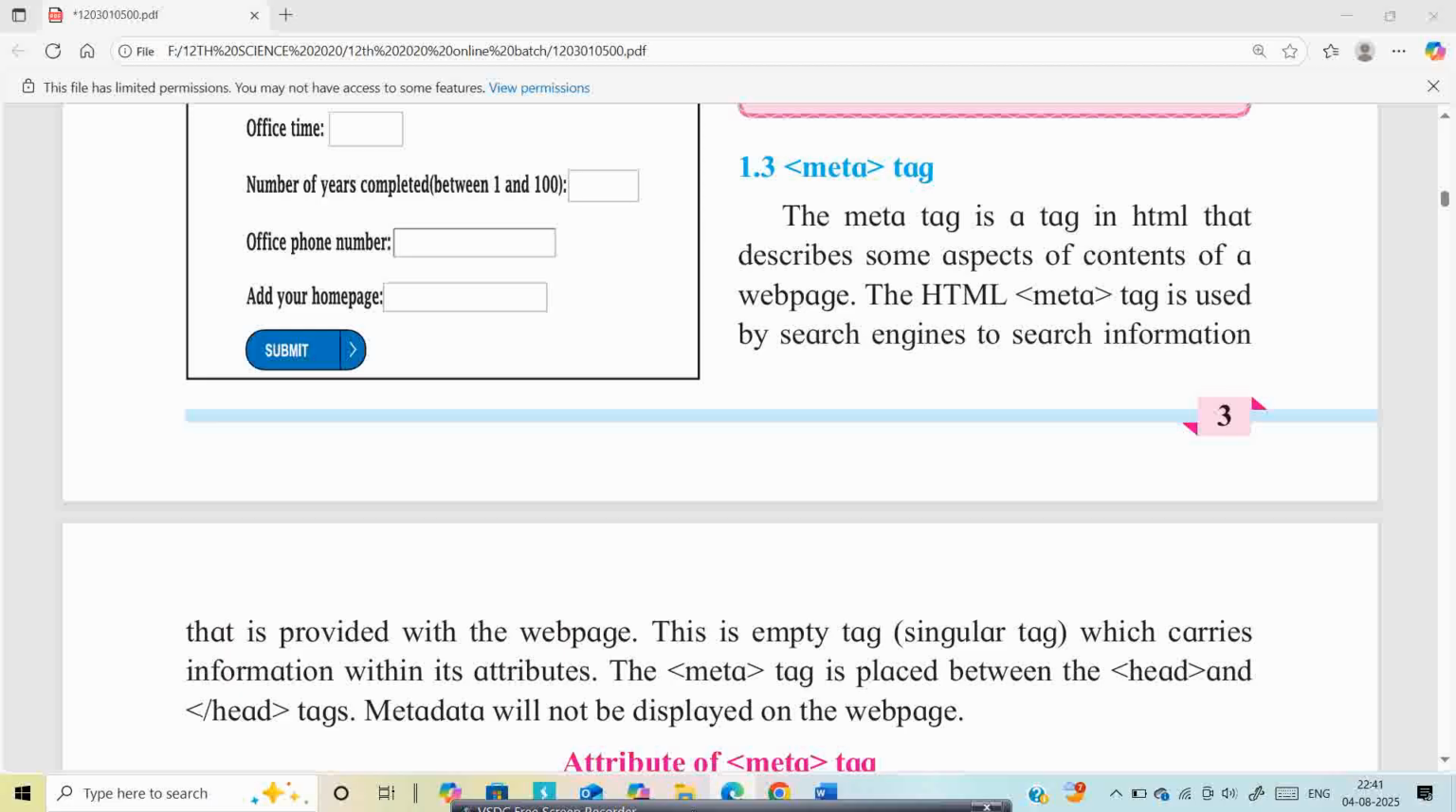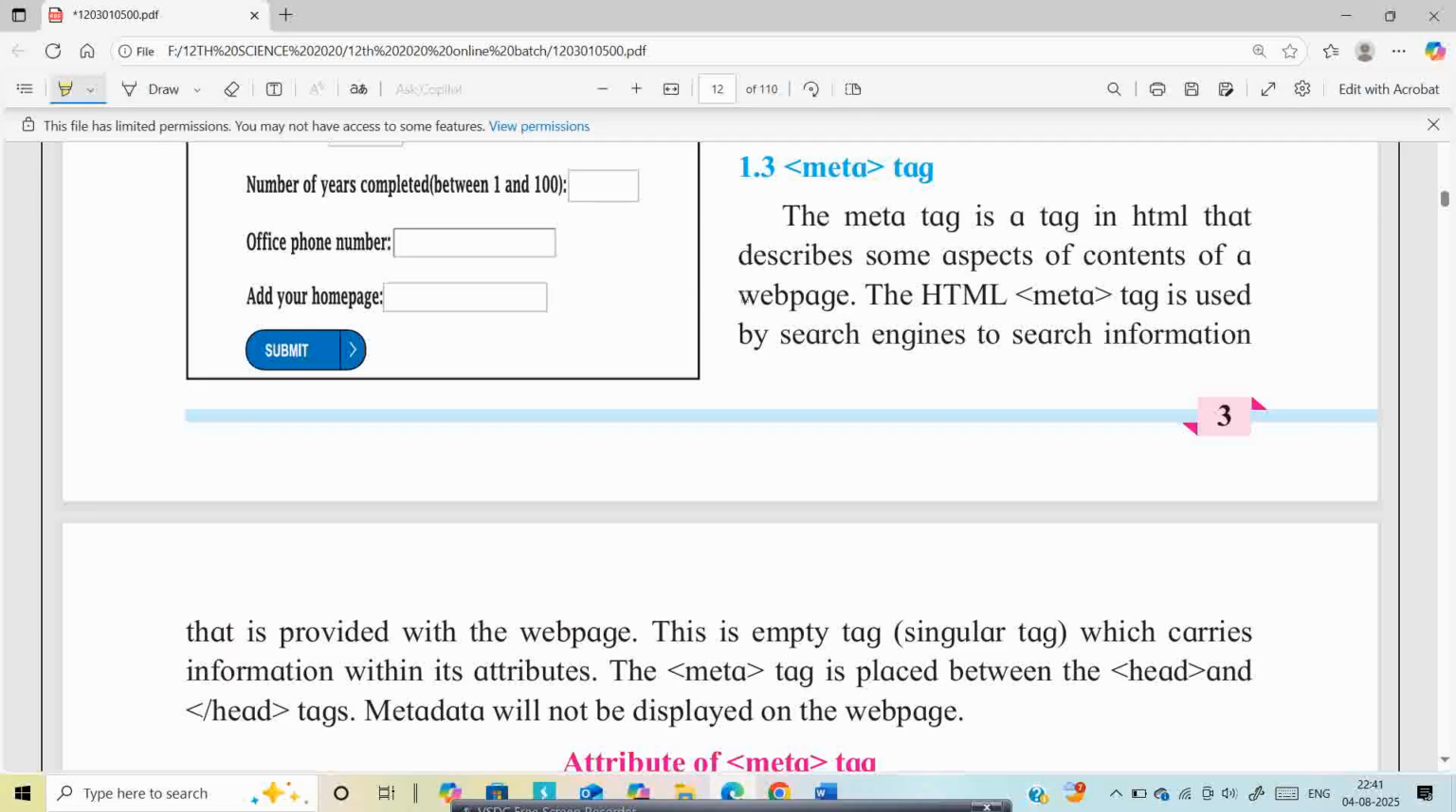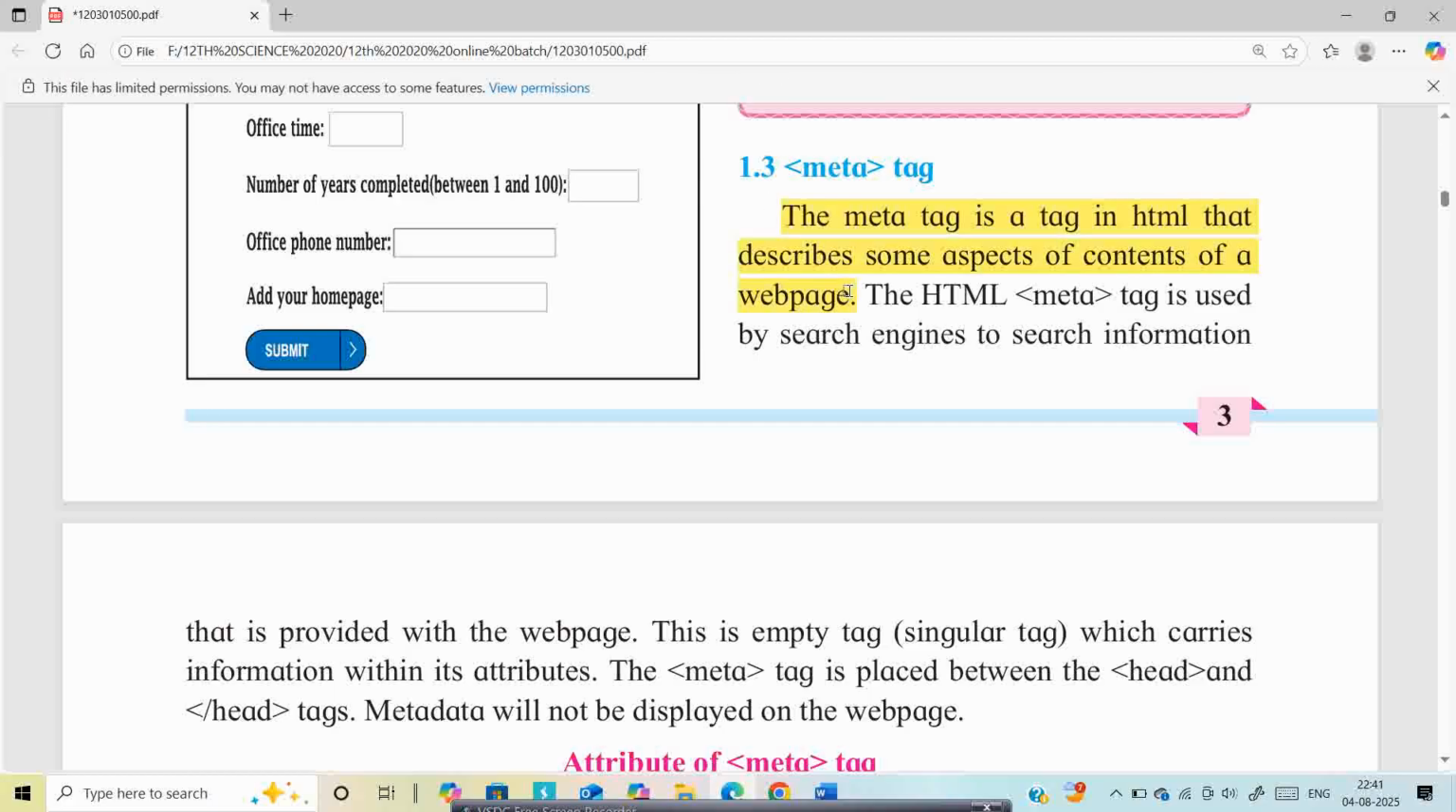The meta tag in HTML describes some aspect of the content on a web page. It is used by search engines to search for information, and this is an empty tag, that is, a singular tag. The meta tag is placed in the head section only. It helps browsers, search engines and other web services understand how to process and display the web page.